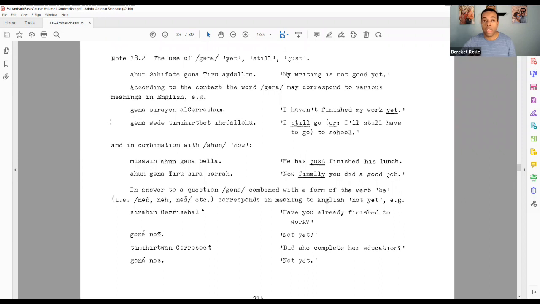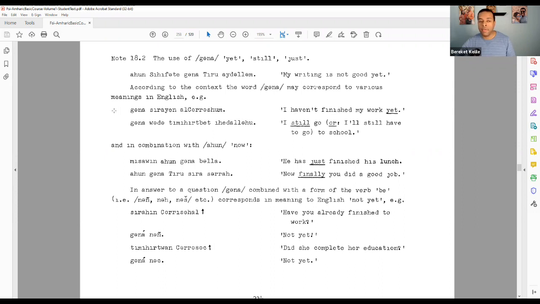Now we're going to look at note 18.2 and the use of gana, which has three possible meanings. And so I'm going to take those in that order, starting with the sense of the meaning yet. We see from the first example sentence there, Ahun sehifate gana turu aidelim. My writing is not good yet. Or just down below, gana sarayin al-jarisam. I haven't finished my work yet.